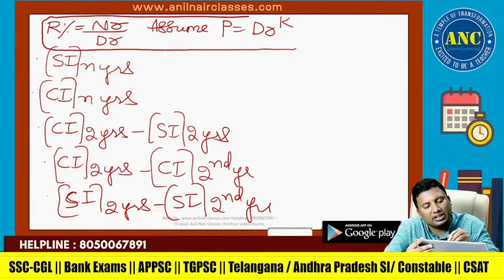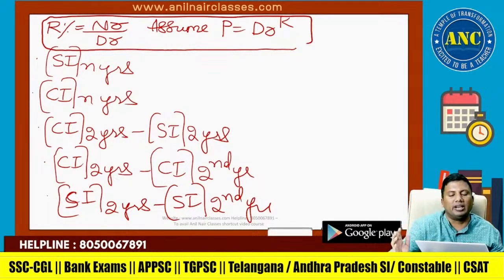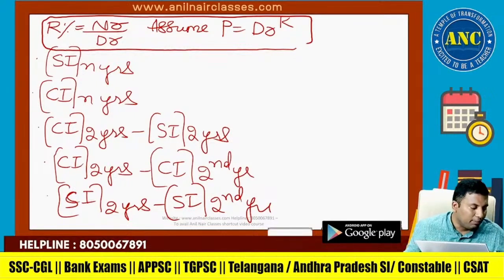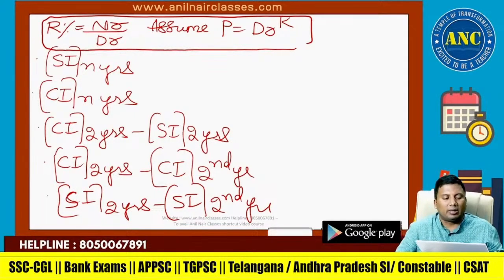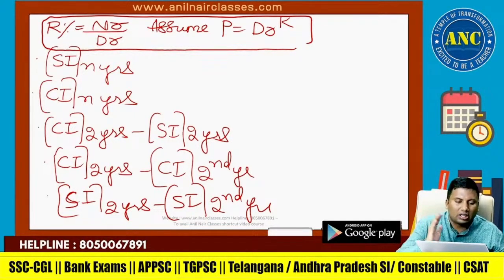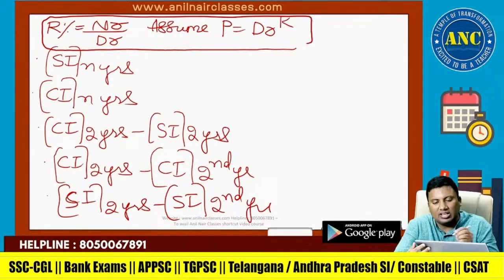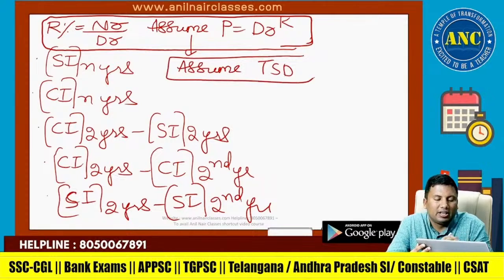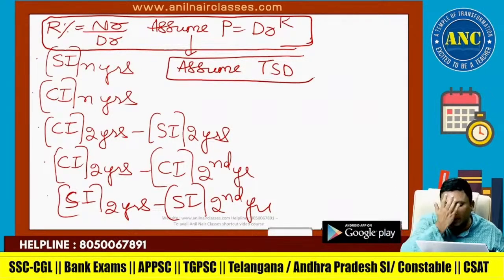If R percentage is numerator by denominator, principal equivalent to denominator power k. One question, all the problems we will solve. This is a very important concept, like an assumption we did in time, speed and distance.